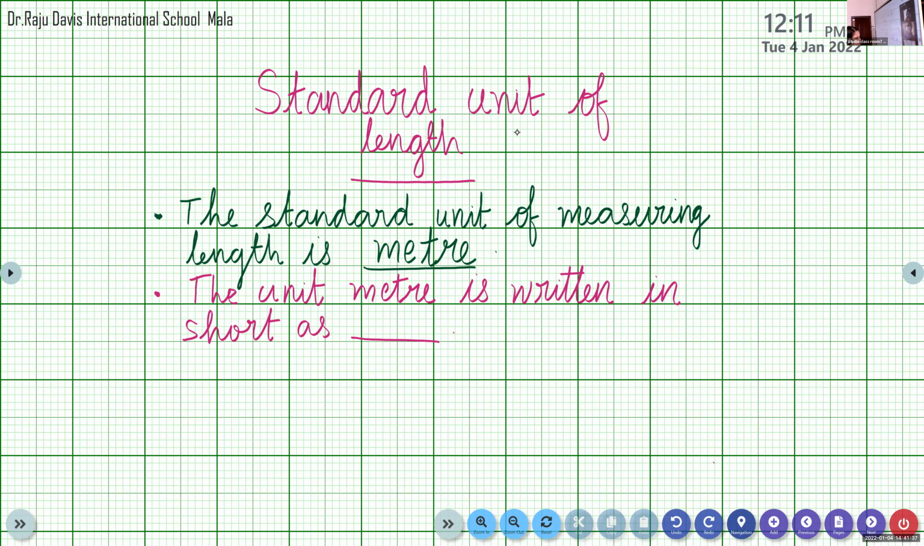Yes, Mohammad Rishan, tell me. Yes, ma'am. I have completed. m. But not simply m. It's not a capital letter M. It's a small letter m. So you can write small letter m. The unit meter is written in short as small letter m.